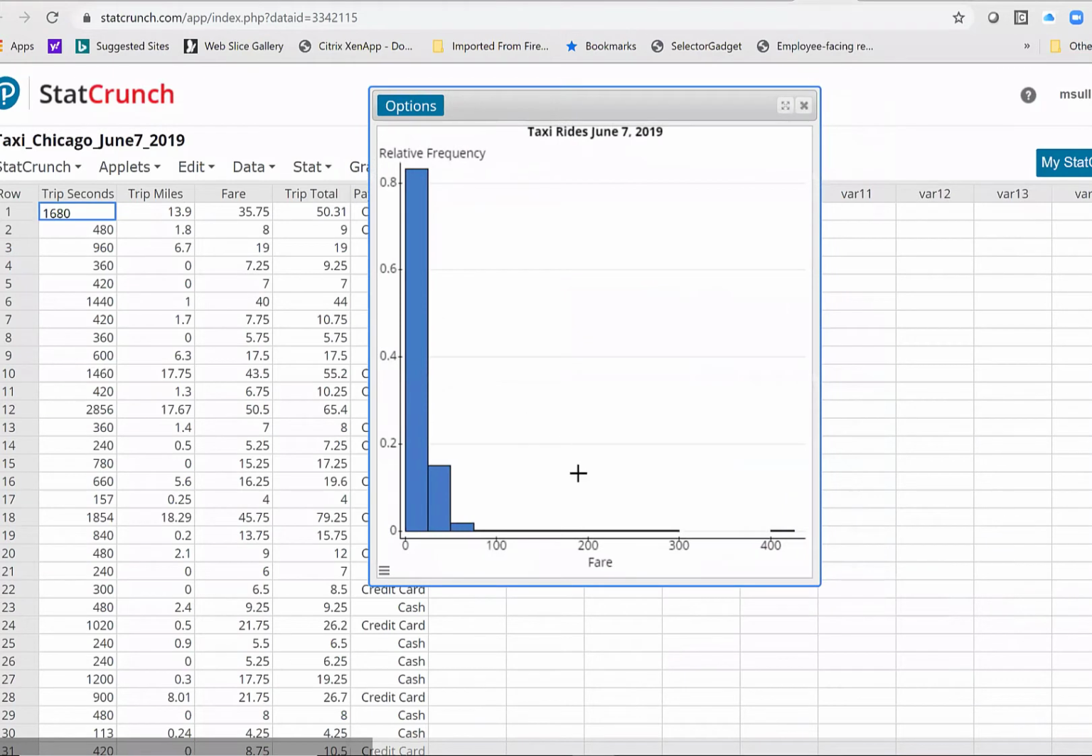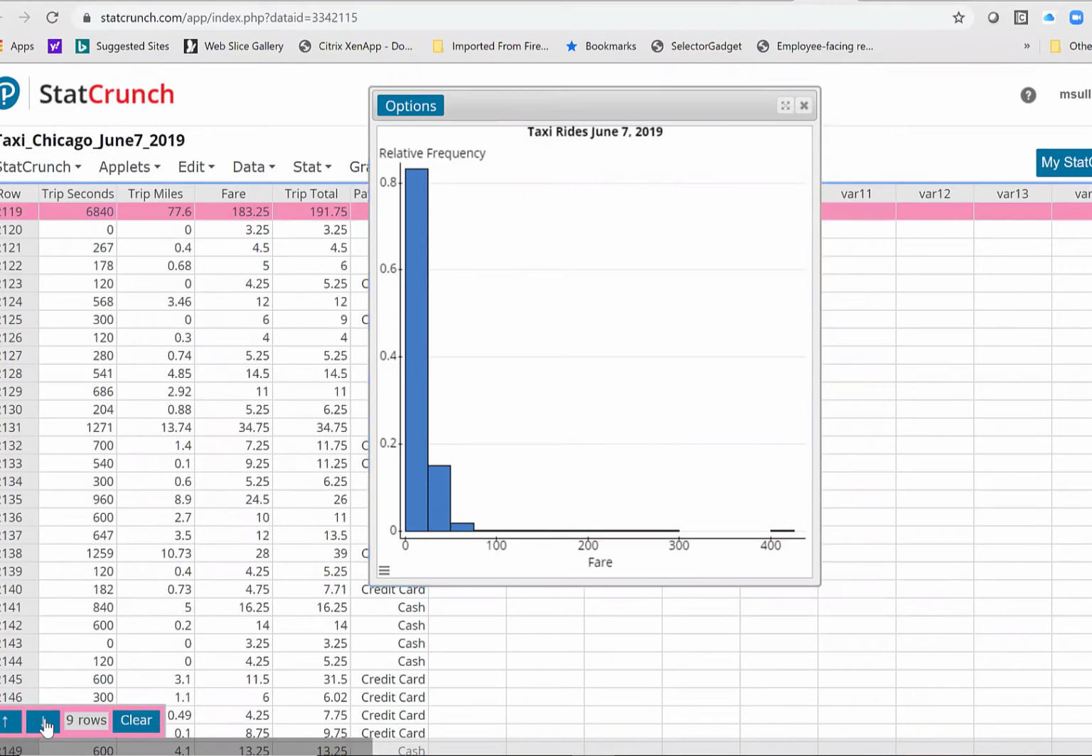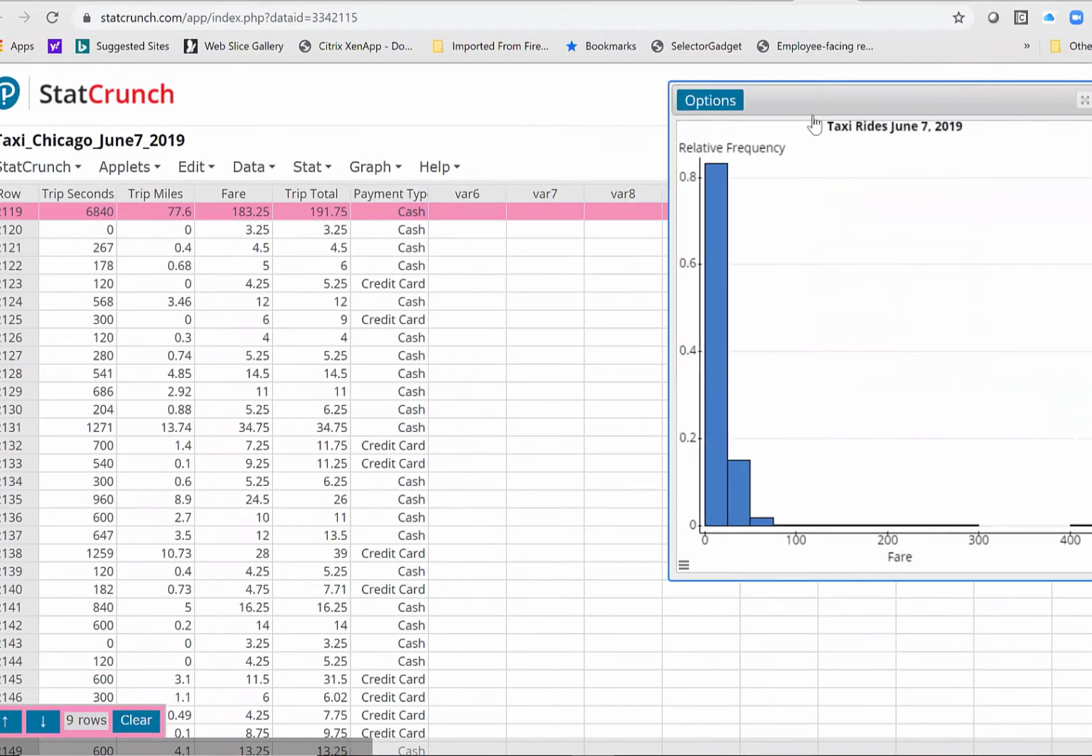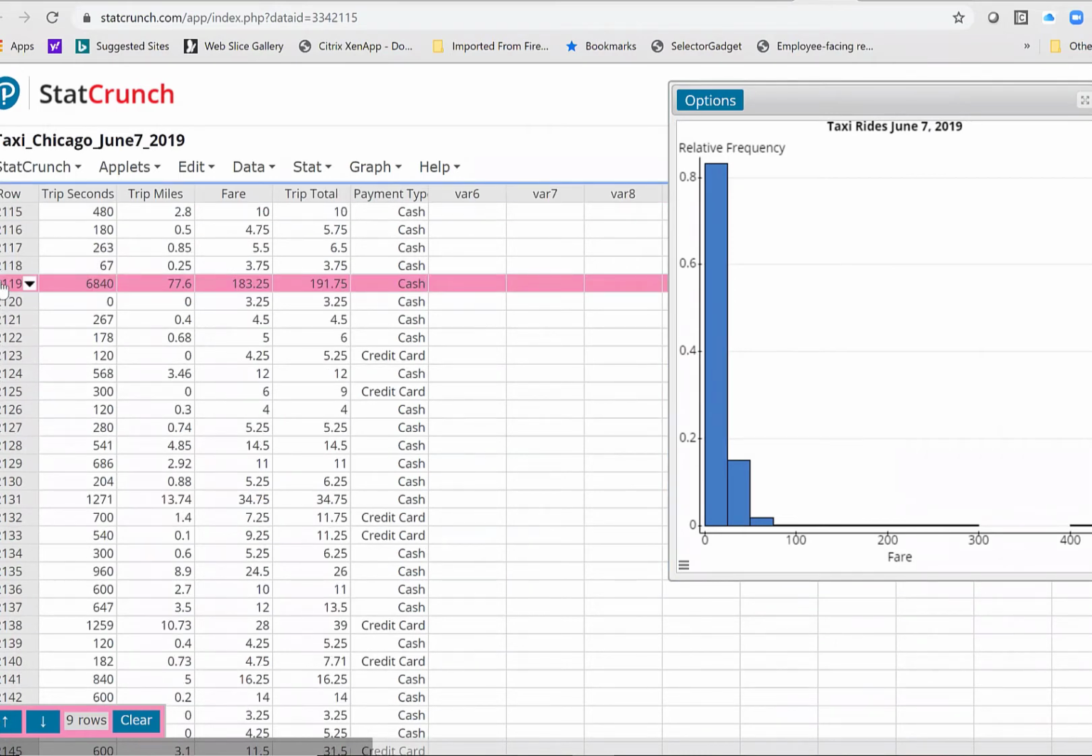Okay, so now my histogram looks like this, and I still have some pretty darn expensive taxi rides. So let's have a look at these 9 and see if any of them can go away. This was a 77-mile trip, so I believe it being $200. So I'm going to leave this one in here.